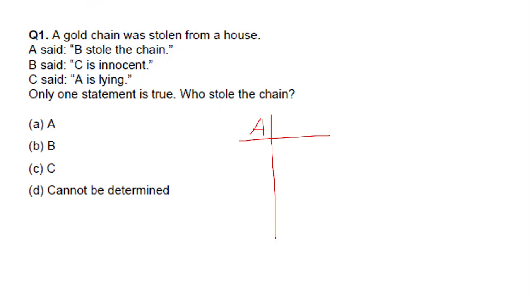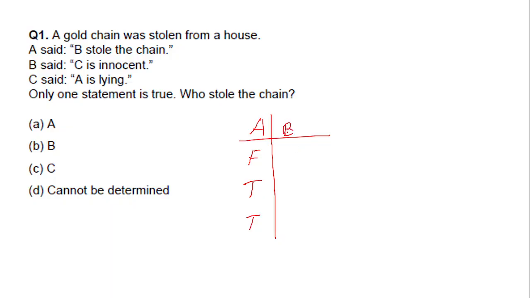A says B stole the chain. So A is telling false here. B said C is innocent. True, because if A is guilty, the other two will be innocent only. C said A is lying. This is also true.